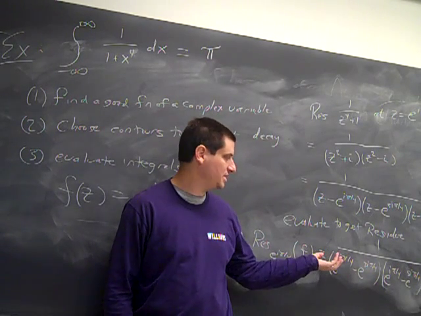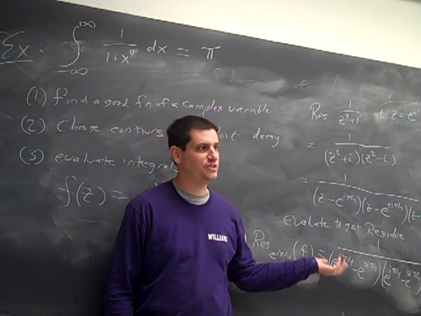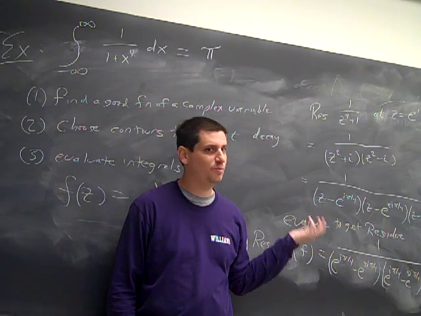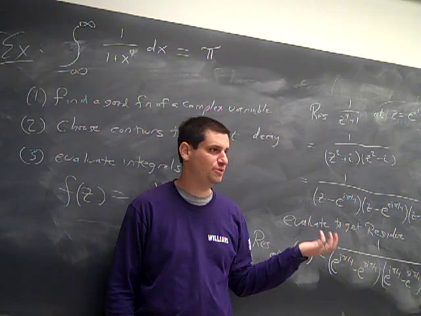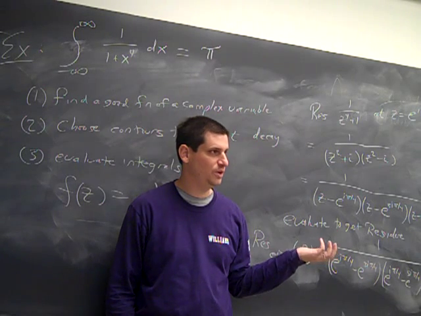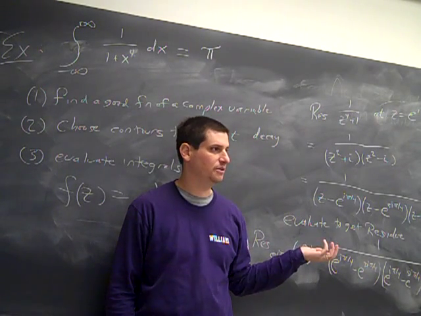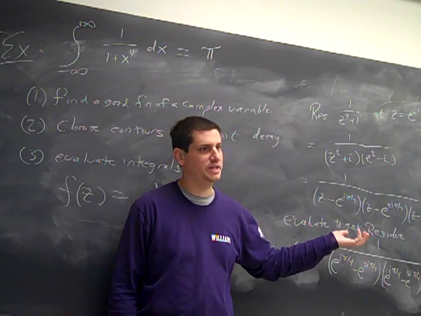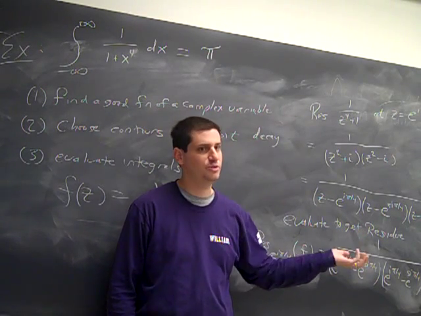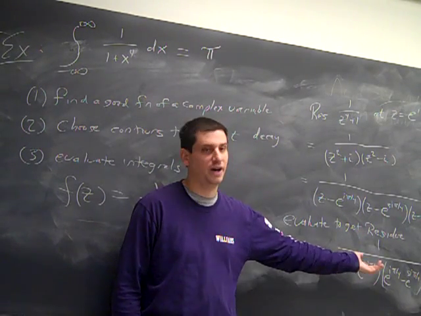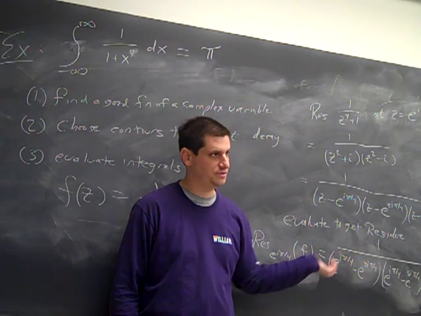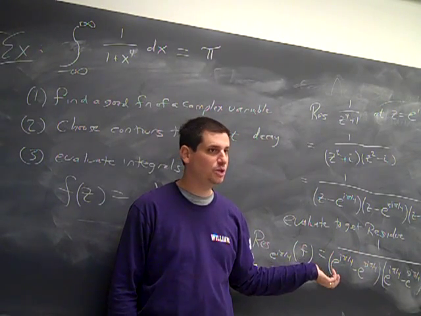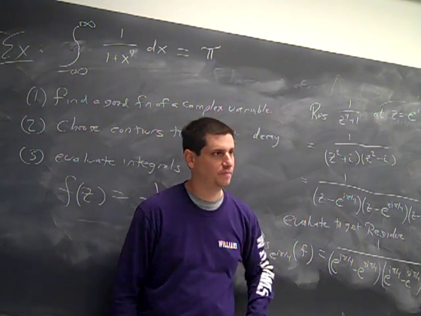Yeah, I mean, basically e to the i pi over 4, that's cosine pi over 4 plus i sine pi over 4. This is root 2 over 2 plus root 2 over 2 i. And then the next one would be negative root 2 over 2 plus root 2 over 2 i. It's not going to be fun, but you could evaluate this. Okay? So with a little bit of work, you can finish the problem.